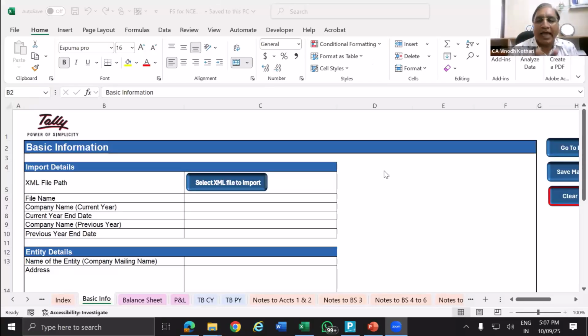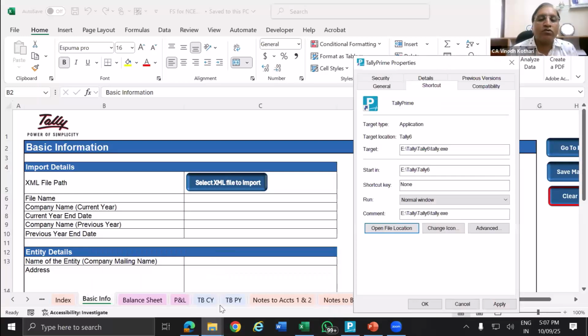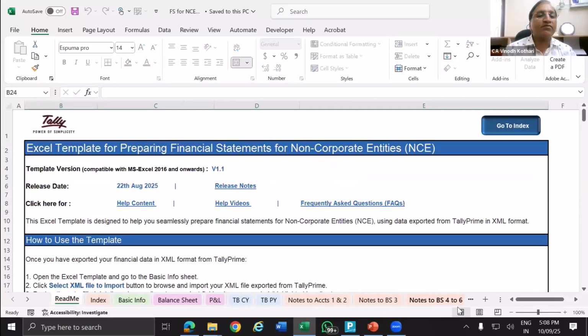This file, you save it as it is, as a blank, as your template, and then for every company, wherever you want. It is not necessary that this file should be in this folder only. Wherever you want to save, you can save the file in a folder and use the data. Okay, so now we will navigate this file and then go to the Excel, and how to prepare. We will go to the next part before that.